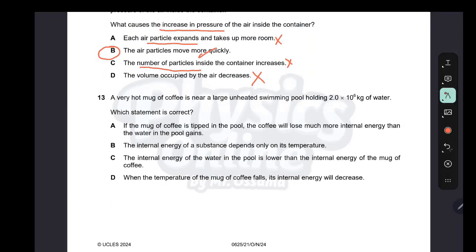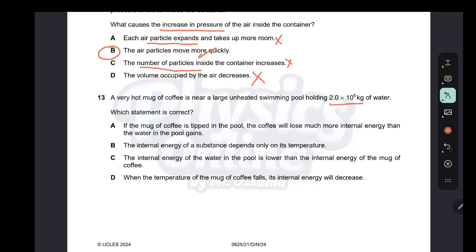A very hot mug of coffee is near a large unheated swimming pool holding 2 times 10 to the power 6 liters of water. Which statement is correct? If the mug of coffee is dipped in the pool, the coffee will lose much more internal energy than the water in the pool can. No, actually the coffee will lose the same amount of internal energy as the water in the pool can.